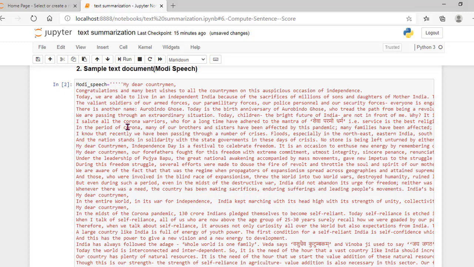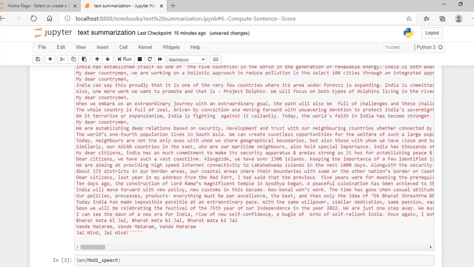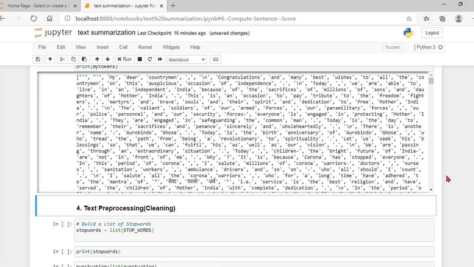See here, this is the document. Here we have, "My dear countrymen, congratulations and many best wishes." Like this, it has been converted into words using the tokenization method. My is one word, dear, countrymen, congratulations, and many. If you observe, there are some punctuation marks present, and words like to and as are stop words in the English language. Generally, we have to remove all these stop words and punctuation marks from this document.